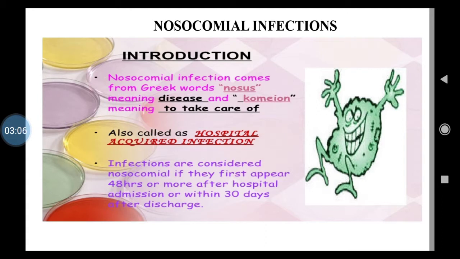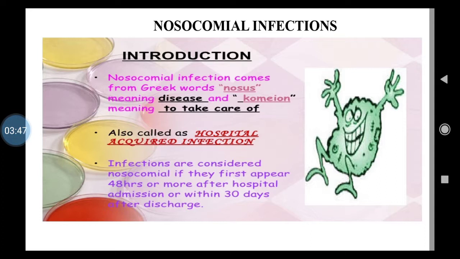Like the other patients who are admitted in hospital, the instruments used in hospital may be unsterilized, then infected hands when hand sanitization is not carried out properly by hospital staff, by doctors, by nurses, by ward boys, isn't it? Or any other hospital staff who comes in contact with the patient, isn't it? We will see other important factors also which are responsible for hospital acquired infections, isn't it?